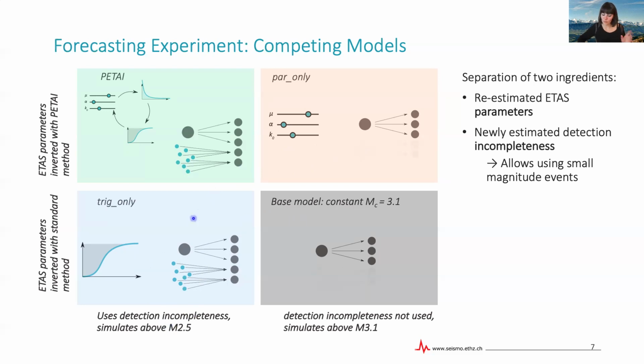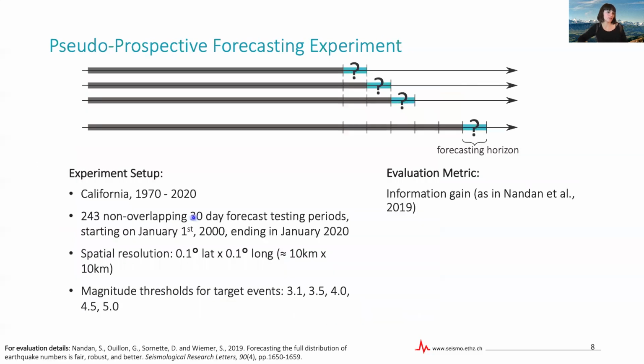And then to compare all of those 4 models, we do a pseudo-prospective forecasting experiment. That means that we calibrate all of the models using data up until some point in time, pretending to not know what's going to happen afterwards. And then with each of the models, we issue a forecast for the next 30 days. And we can then compare what actually happened to the 4 different forecasts. And this is then done for several consecutive of such testing periods. In our case, we have 243 30-day testing periods.